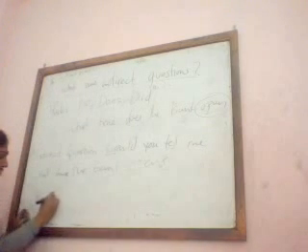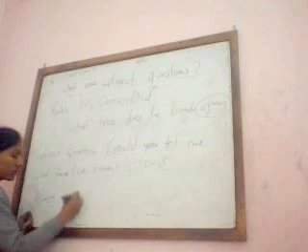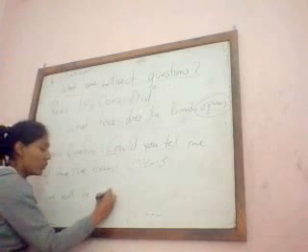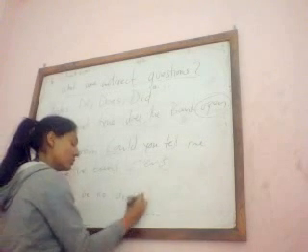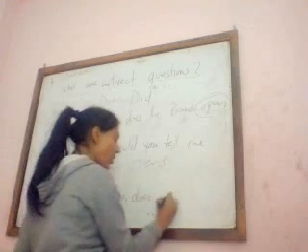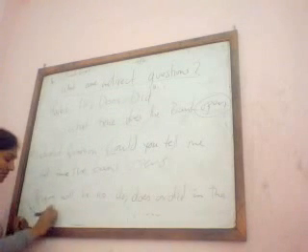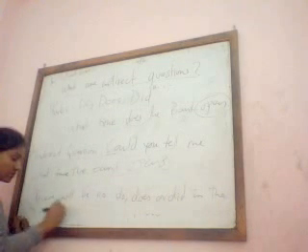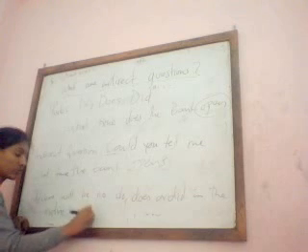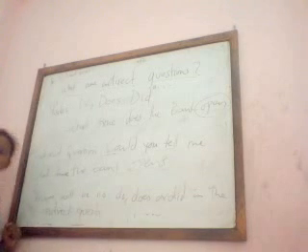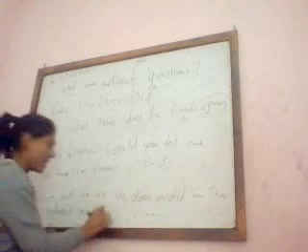There will be no do, does, or did in the indirect question. Could you tell me what time the bank opens? Opens, yes. Good, well done.